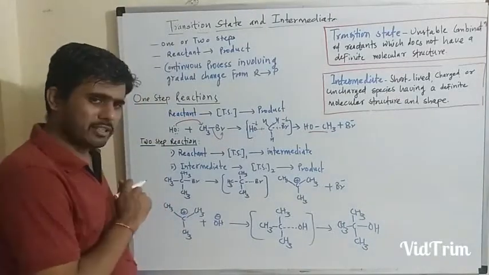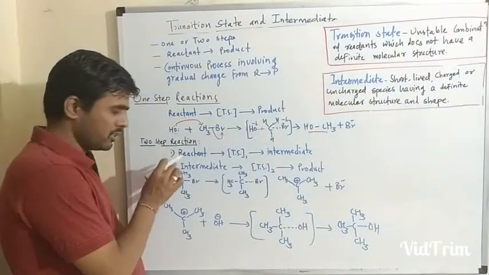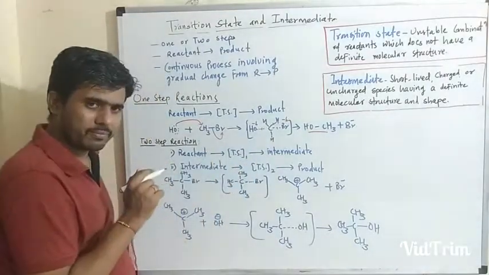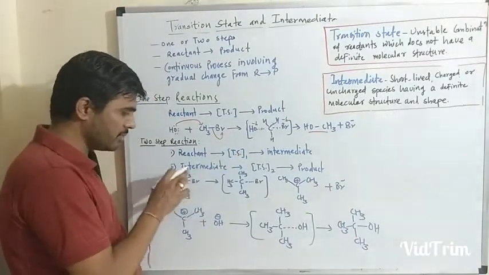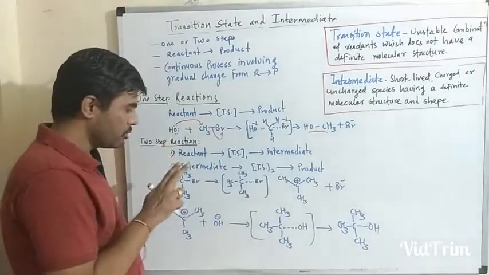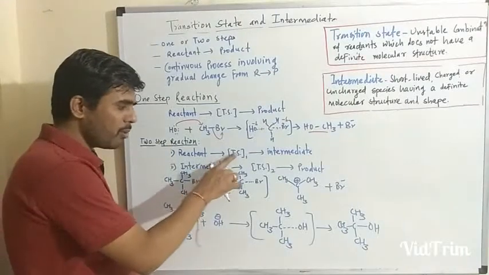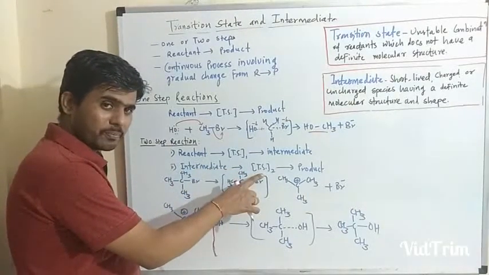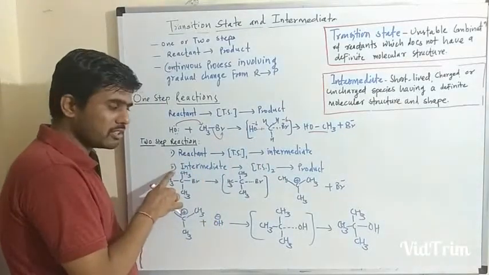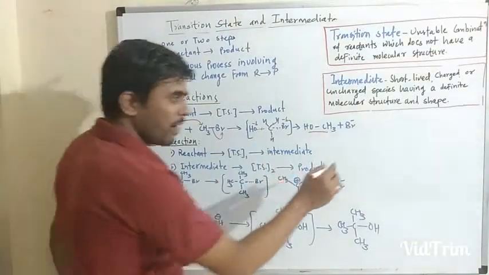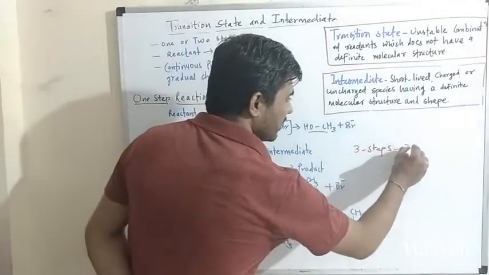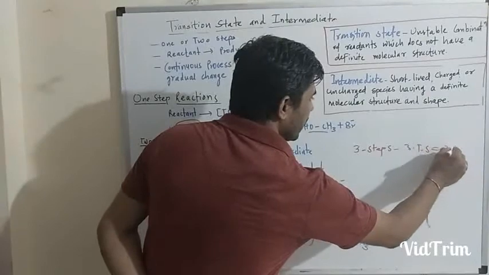Similarly, in the case of two-step reactions, in the first step the reactants are converted into the intermediate via transition state 1, and in the second stage this intermediate is converted into the product through transition state 2. So as the number of steps increases, the number of transition states also increases. If the reaction has two transition states, there is one intermediate. If the reaction has three steps, then it has three transition states and two intermediates.